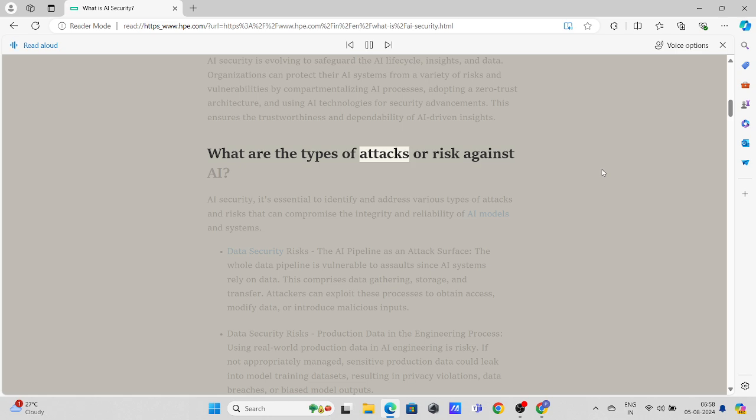What are the types of attacks or risks against AI? AI security. It's essential to identify and address various types of attacks and risks that can compromise the integrity and reliability of AI models and systems. Data security risks. The AI pipeline as an attack surface.